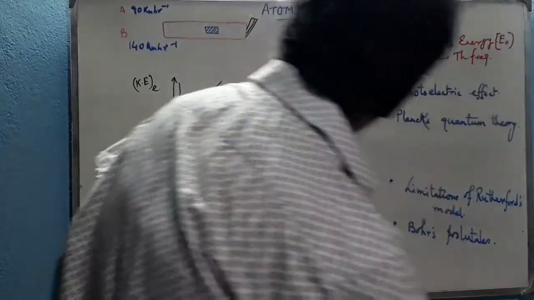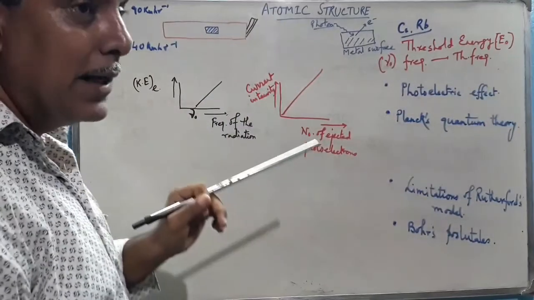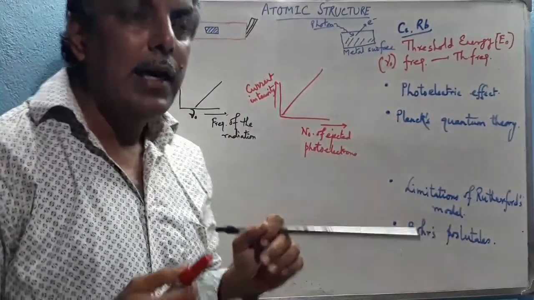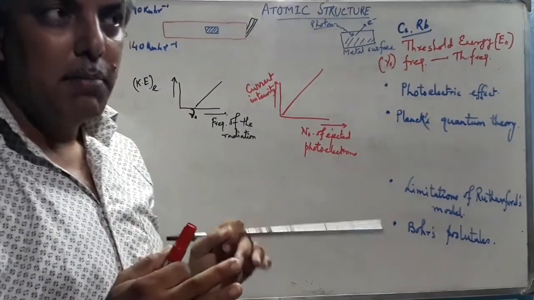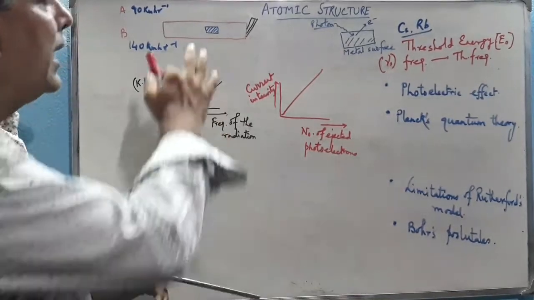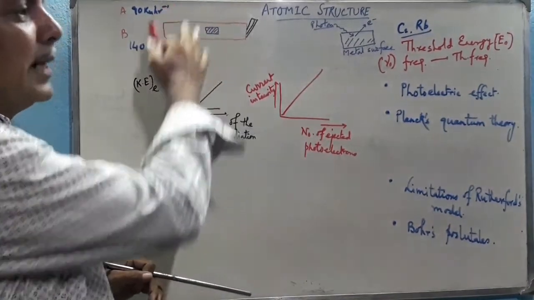Now here we can say that this is the contradiction. In electromagnetic radiation, intensity is directly proportional to the kinetic energy. But here we can see that kinetic energy is not related with the intensity.